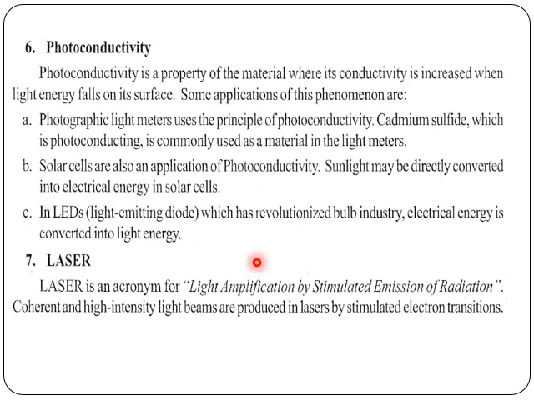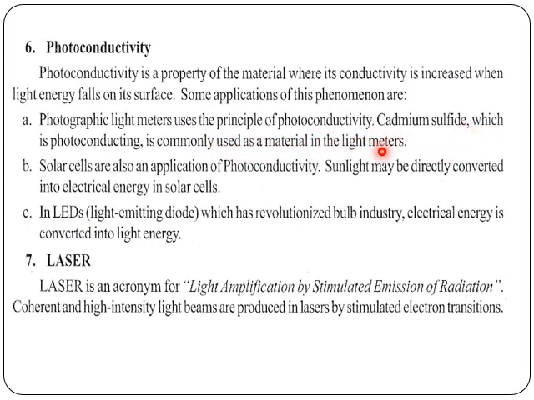Okay, so the next will be photoconductivity. Photoconductivity is a property of a material where its conductivity is increased when light energy falls on its surface. A few applications where it is required: photographic light meters use the principle of photoconductivity.